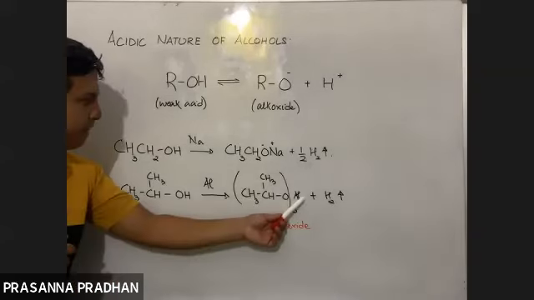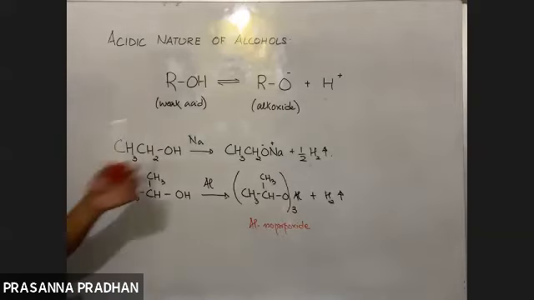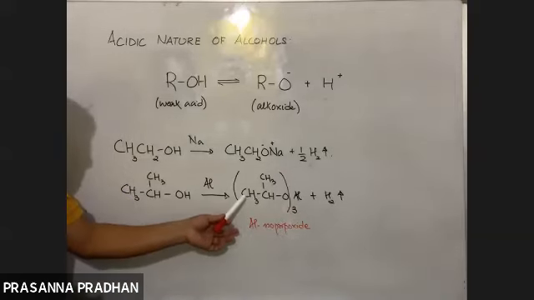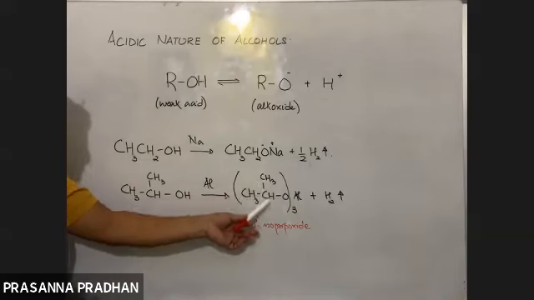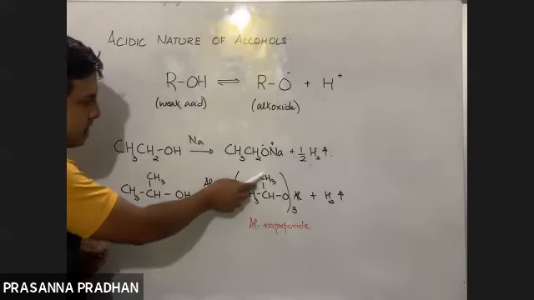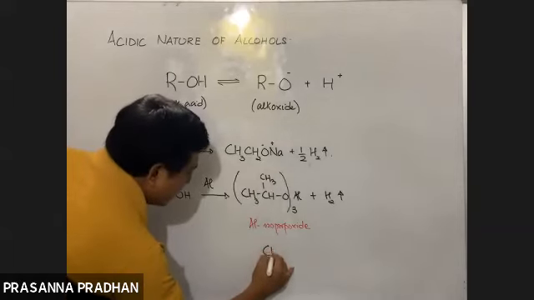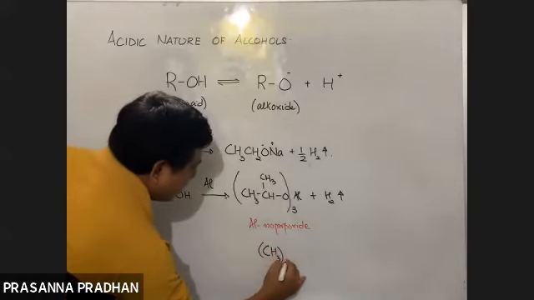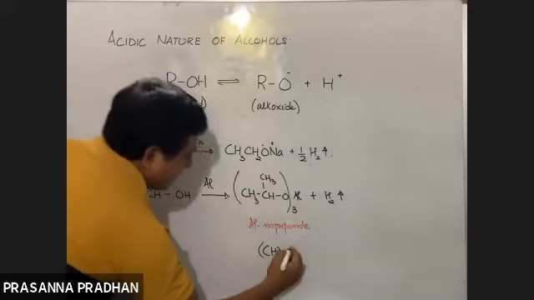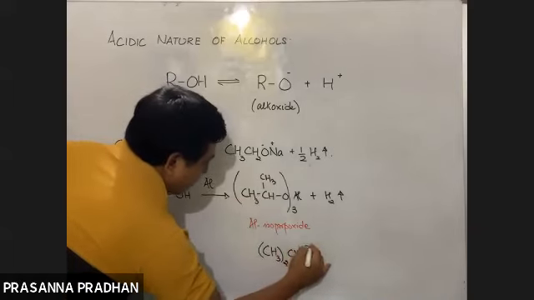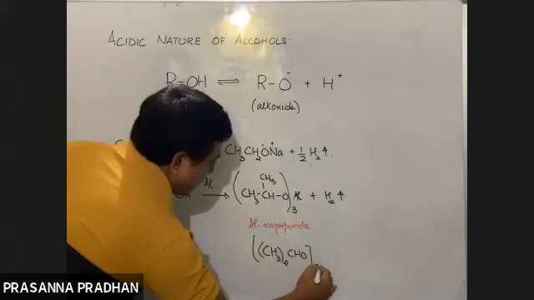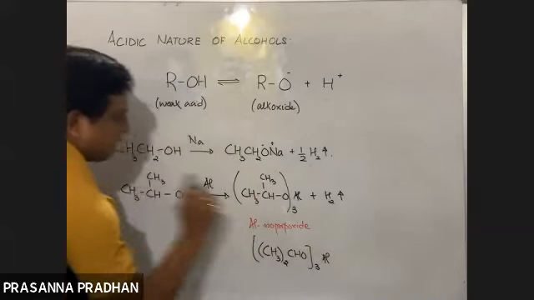This can also be written as (CH3)2CHO whole 3 Al, with the whole group in brackets. Don't get confused.